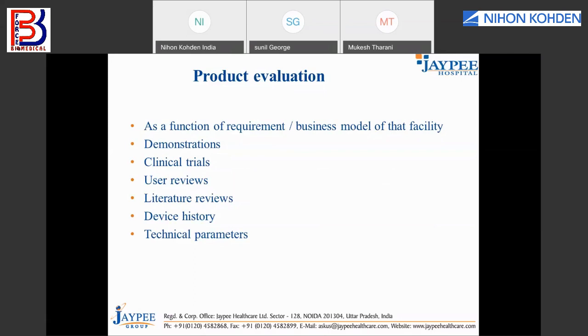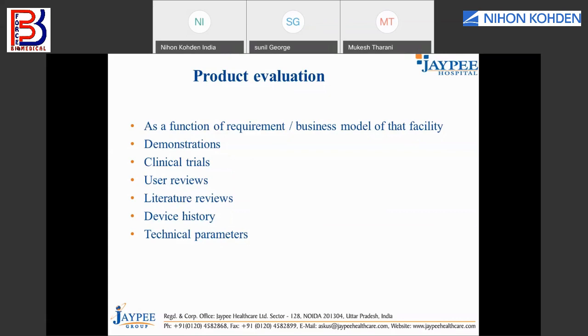So you plan on that, and then you can evaluate the equipment while getting it demonstrated, or if the equipment is bigger, you go to a different site and attend a demonstration. Then clinical trial, that means you can consult with the different users or the doctors on the utilization of this equipment. I mean utilization in the sense of effectiveness of this equipment.